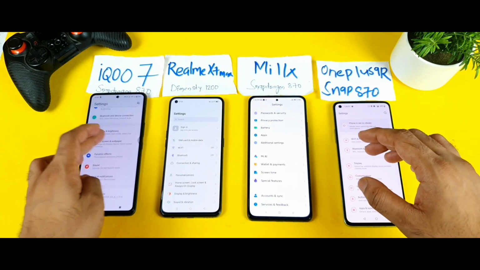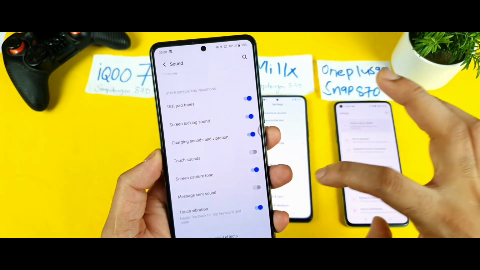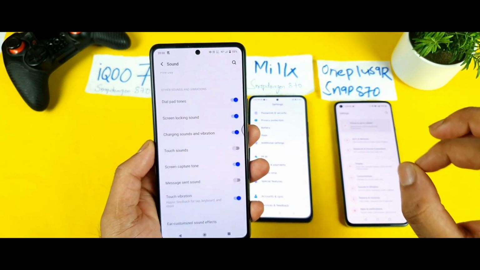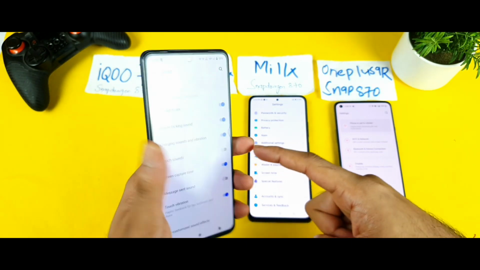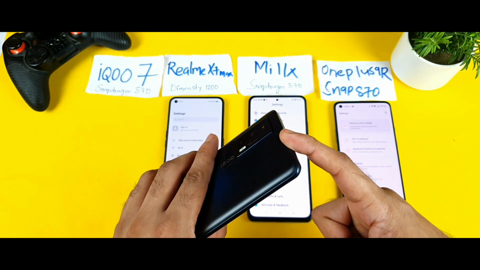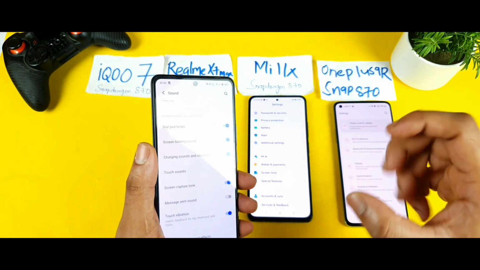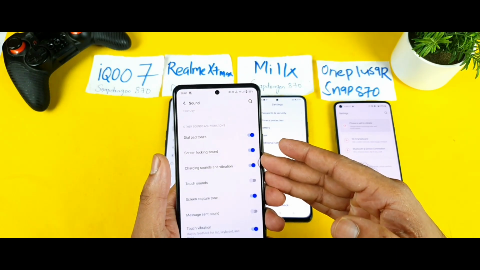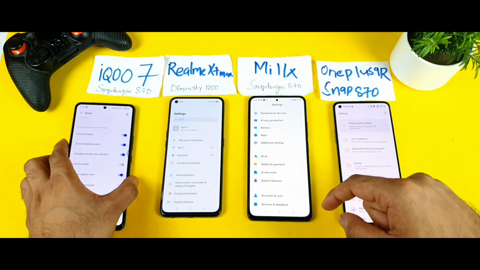First, in the iQOO 7 device, let's go and check here. In this phone there is no option to customize the intensity. There is no option to decrease or increase the intensity. That's a drawback in this iQOO 7 device, because the haptic feedback in this phone is very strong, very powerful. It irritates some people. Some people don't like this kind of high intensity haptic feedback, and that is the reason I thought of having this kind of option. There's no intensity increase or decrease.